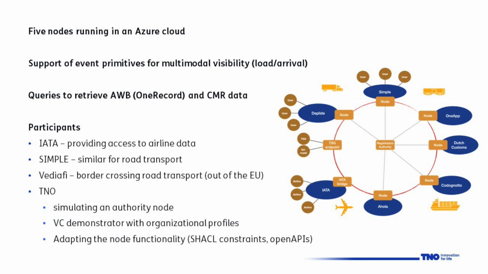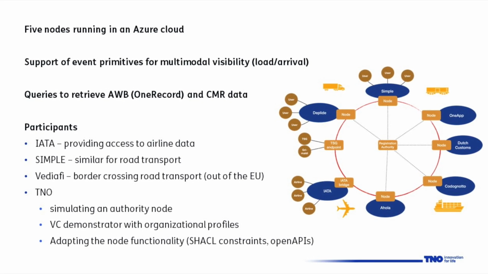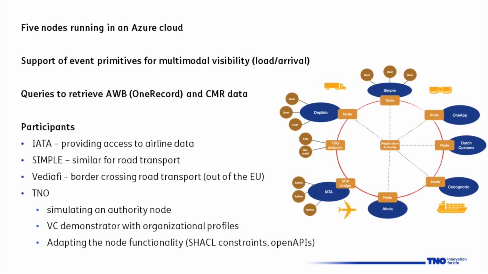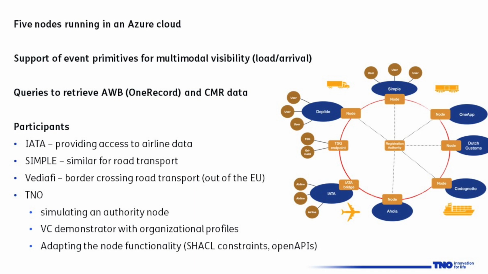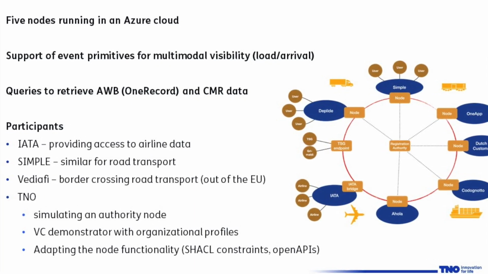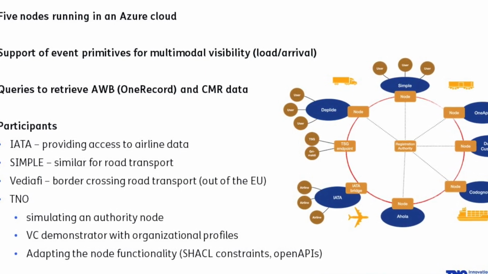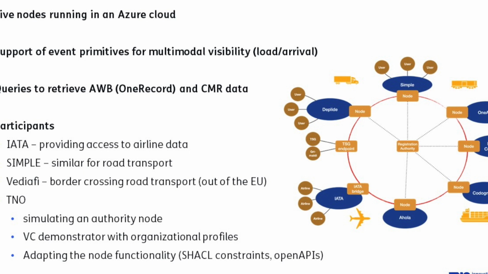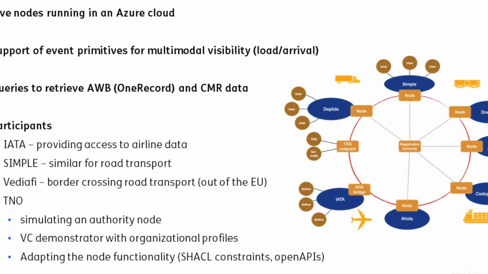In our demonstration environment, we have set up 5 nodes in our Azure cloud. These connect to IATA via IATA Bridge. These connect to the Simple platform, to FEDeRATED. And of course, we run our own node, simulating a customs authority, receiving events, demonstrating the use of verifiable credentials, and adapting the node functionality to any constraints that are required.